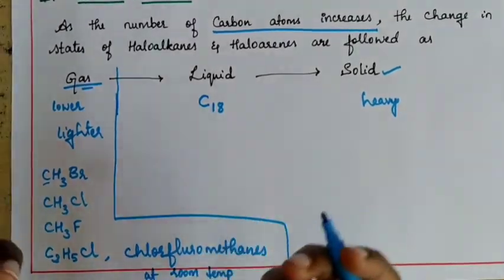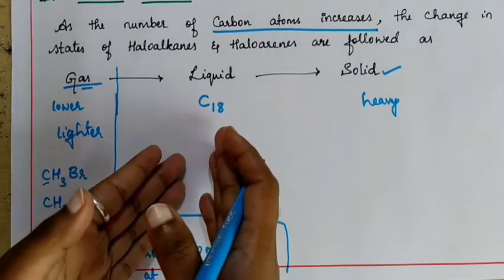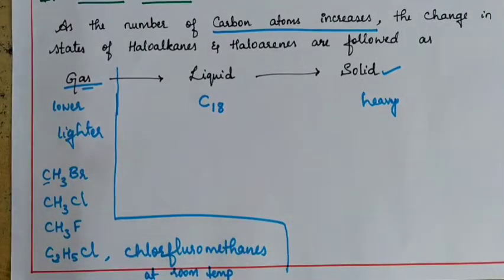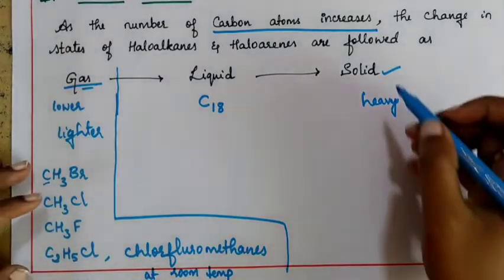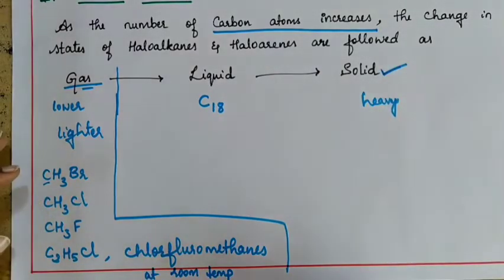And if you increase the number of carbon atoms, it will be liquid, or if there are even more carbon atoms, then the mass of that haloalkane is going to be even higher, and it is going to be present in the solid state.